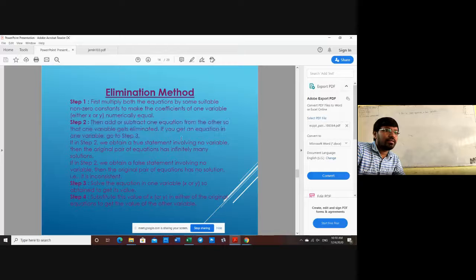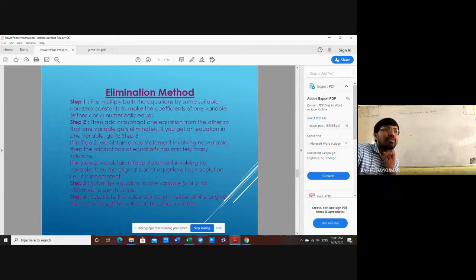Then add or subtract one equation from the other equation so that one variable gets eliminated. If you get an equation in one variable, go to step number 3. If in step 2 we obtain a true statement involving no variable, sometimes both the variables will be eliminated. If you get 2 is equal to 2, or 3 is equal to 3, like that, then in that situation it is going to have infinite number of solutions.